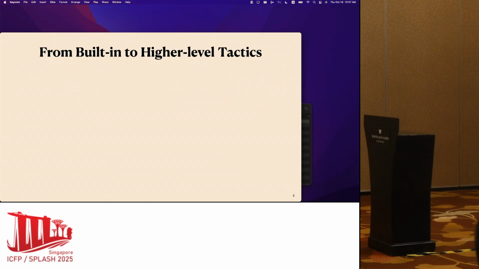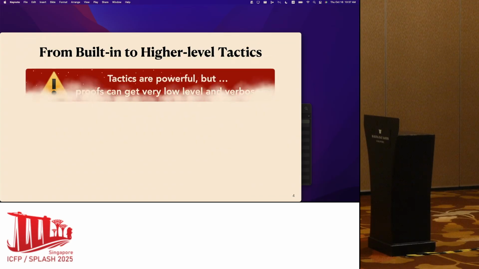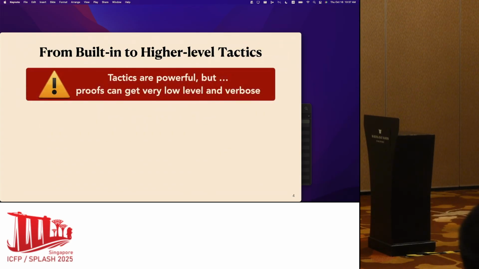But unfortunately, one tactic can only make a very small step transformation. So when the theorem gets really complex, the proof can get very low level and very verbose, so it becomes very hard to read.